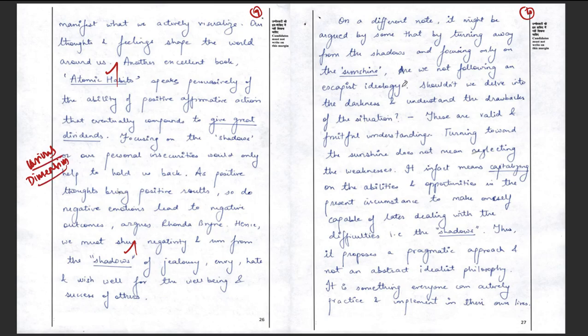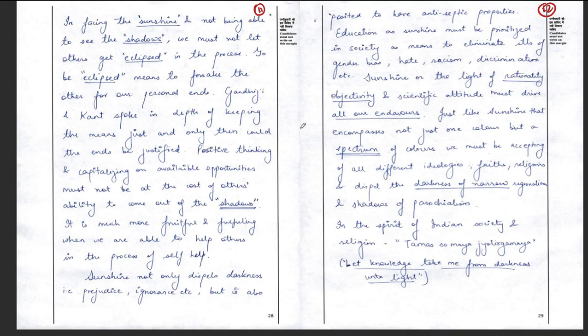Okay. Let's now move to the next paragraph, what he is trying to convey. So he is now trying to take a critical approach. See here, students, if you overlook the shadow, why are we not following escapist ideology by overcoming the things? So he's taking a critical approach to the topic, and then he's telling why we need to overcome: because if you face the negatives, then you will be getting experience so that you can learn and capitalize on the opportunities in future. So it will give you a pragmatic approach. So he's trying to bring criticality to the meaning of the topic.